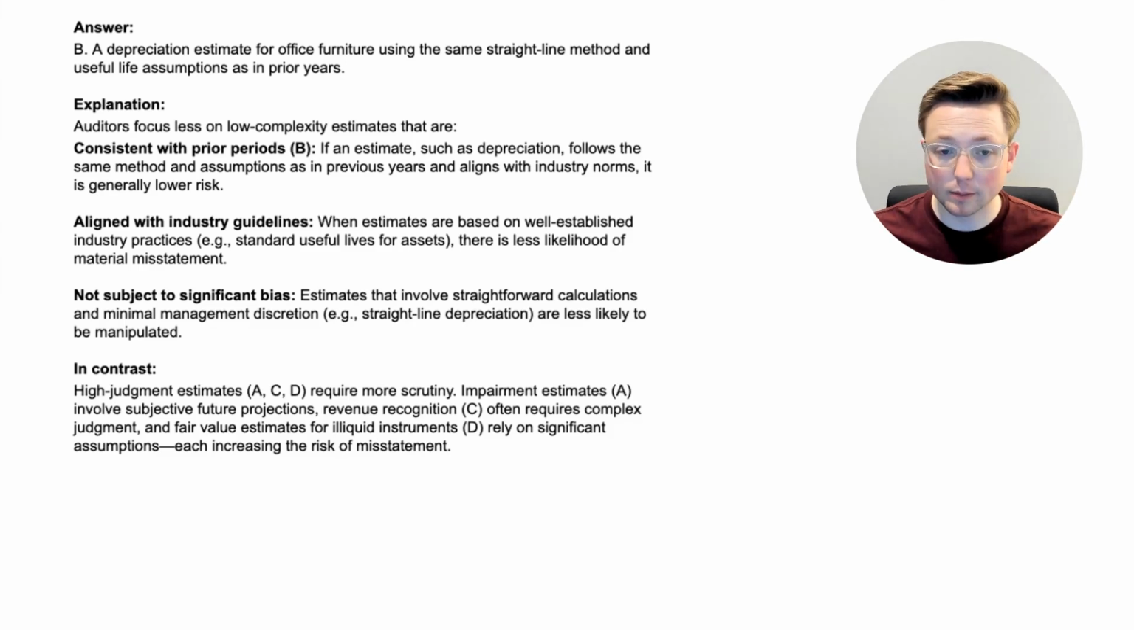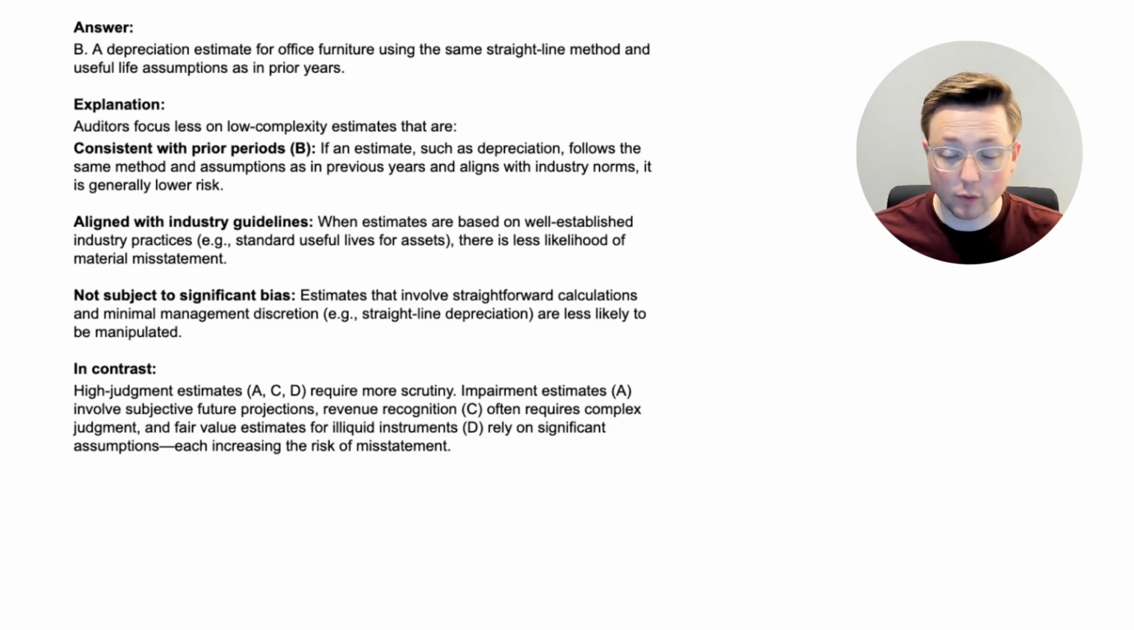Now, another lower complexity one is if it's aligned with industry guidelines. When estimates are based on well-established industry practices, and that would be things like standard useful lives for assets, there is less likelihood of material misstatement. And then also things that are not subject to significant bias.